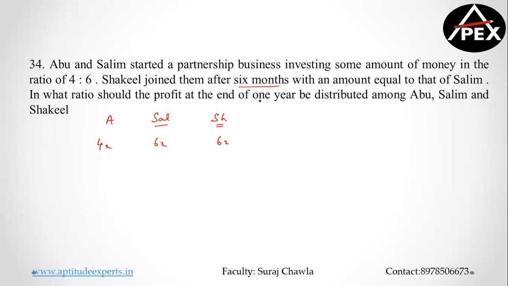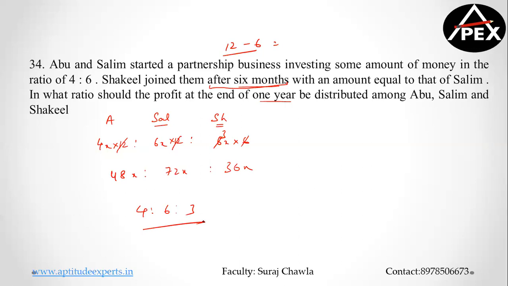But what happened? We are talking about at the end of 1 year. So this guy's investment would be for 12 months. This guy's investment would be for 12 months, but Shakil joined after 6 months. So from 12 months, 6 months he did not work. That means his investment we are talking about for 6 months. So that becomes 48x is to 72x is to 36x, or you can simplify here, 12, 12, and 6 into 2 will be 12. Or you can simplify this also. Anything is okay, guys. If you're good at calculation, you can simplify here. The answer is going to be 4 is to 6 is to 3. Let's not waste time. Simple question.